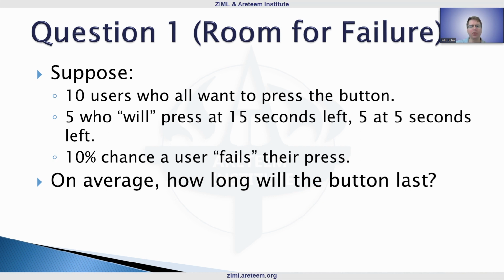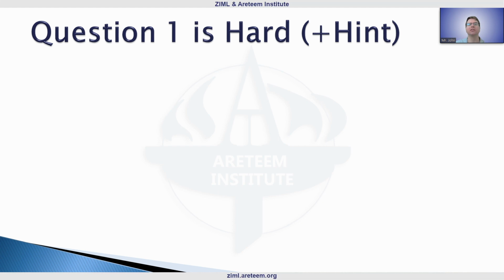Now, I want to make clear here that this question is hard. I'm going to give a little bit of a hint. More so, this is going to tell you why it's hard. If you're into programming at all, this might be a good place to try to write a computer program to simulate this and do some estimations based on that.